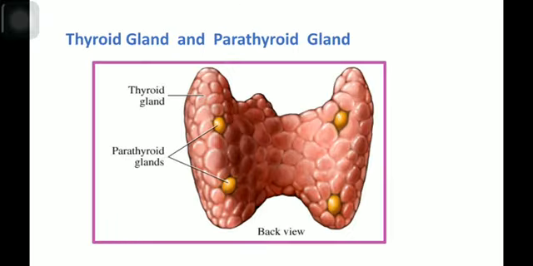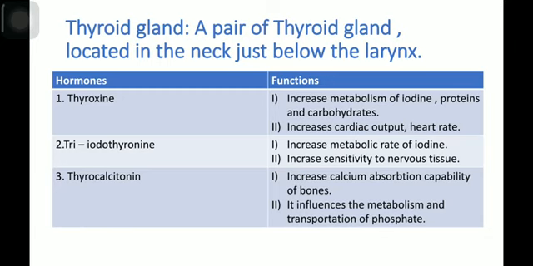Now let's see the thyroid gland and parathyroid gland. Look at the picture of the thyroid gland. The thyroid gland is a butterfly shaped structure, and there are 4 parathyroid glands over here. Thyroid gland, a pair of thyroid glands located in the neck just below the larynx. 3 important hormones are normally secreted from the thyroid glands. These are thyroxine, number 2 triiodothyronine, number 3